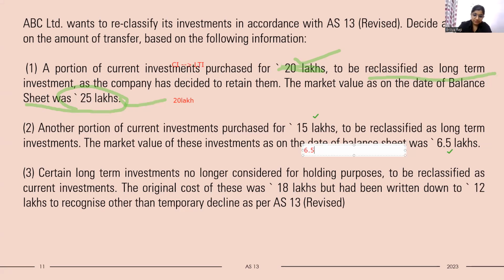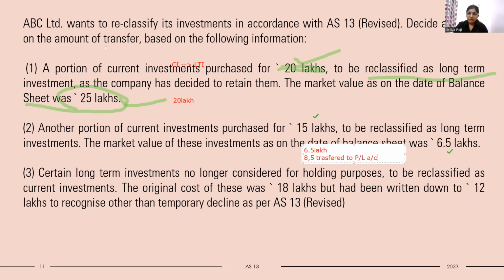But there is a catch. We said that if the fair market value is lower than the cost, then the difference will be carried to profit and loss. So here is a difference of rupees 8.5 lakhs. The difference of 8.5 lakhs will be transferred to the profit and loss account.